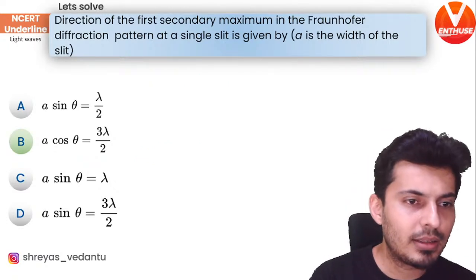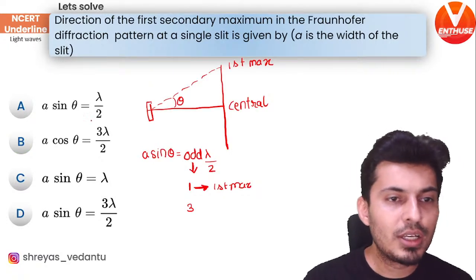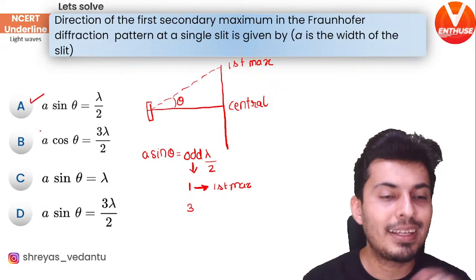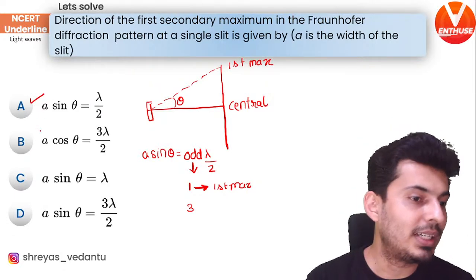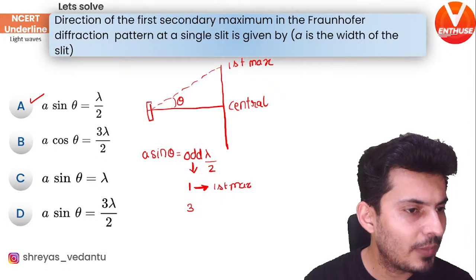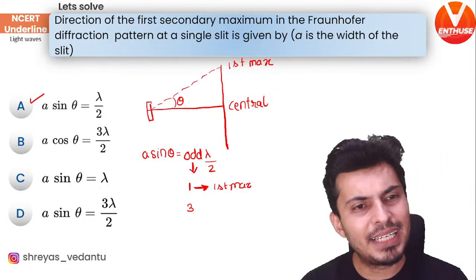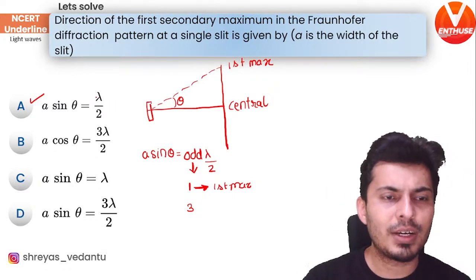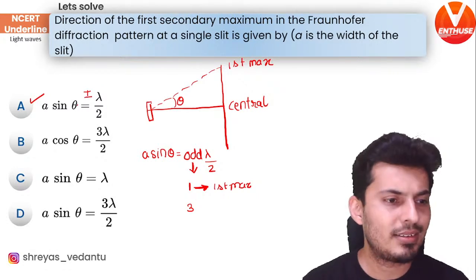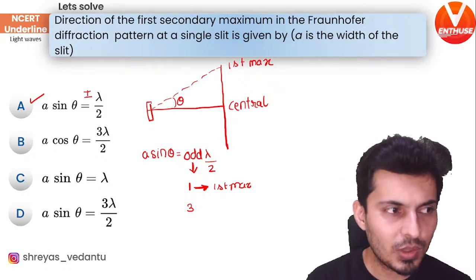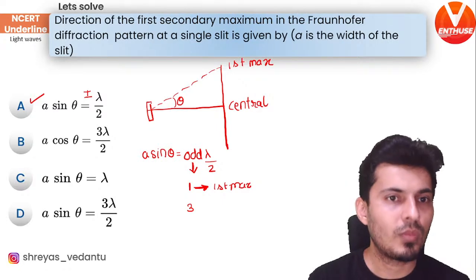So, I think the answer marked over here is wrong. Ignore that. So the correct answer should have been A sine theta is equal to lambda by 2. Be careful, guys. Is that okay? You can also write it as minus lambda by 2. That will also be okay. In fact, you can have both plus or minus. Doesn't really matter. Is that making sense? Okay, cool.